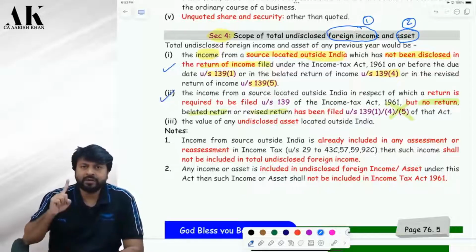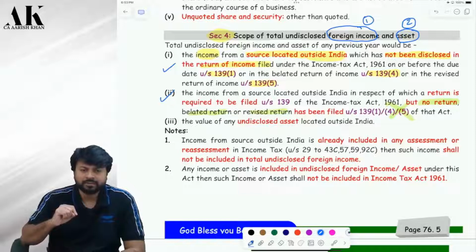In point number 1, you are filing the return, but you are not disclosing the income. In point number 2, you are not filing the return only. So if you are not filing the return only, then obviously your foreign income is undisclosed or not? Please tell me. So both the cases can be called as what? Undisclosed foreign income. Okay. Yes, sir.